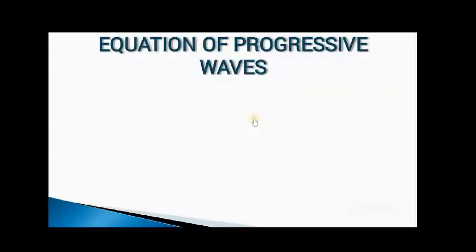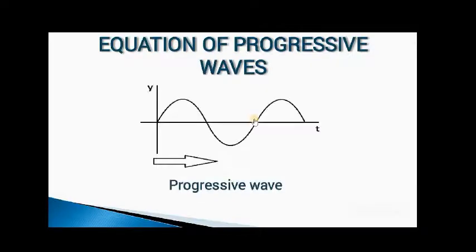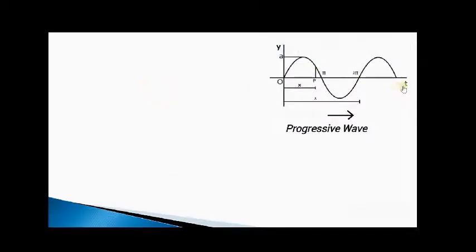Okay, now we are going to derive the equation of a plane progressive wave. We have already seen what a plane progressive wave is. It represents a wave that moves from one medium to another along the forward direction. Here I have taken a sinusoidal wave that moves from left to right. Let y be the displacement and t the time taken for propagation of the wave. This sine wave possesses a maximum amplitude A.